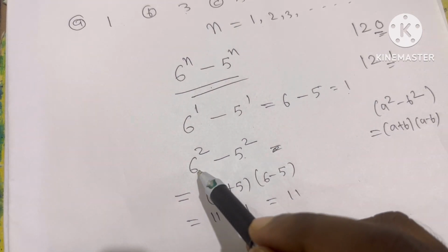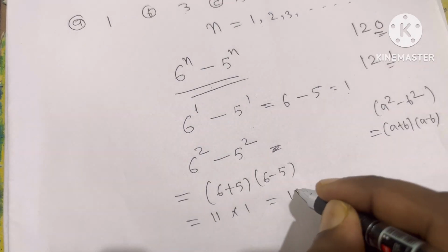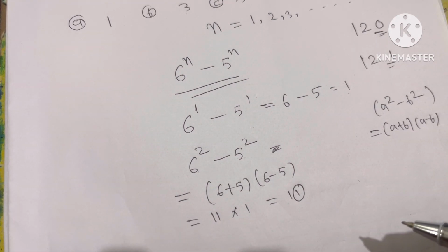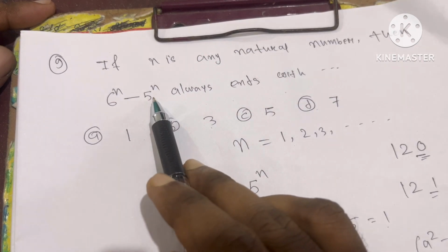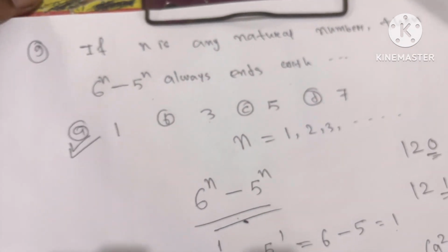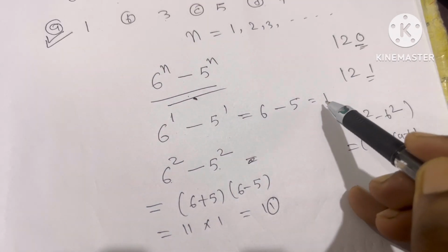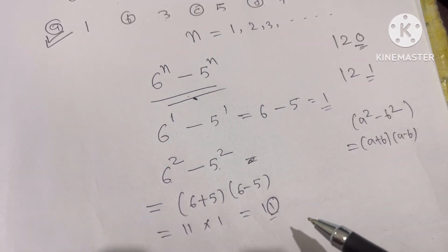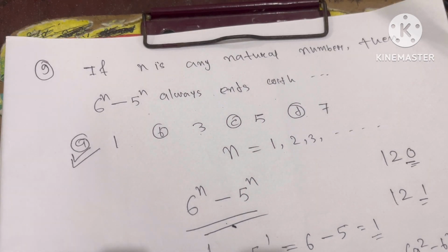So if you put n equal to 2, then 6 power 2 minus 5 power 2 is 11. So what is the last digit? 1. That means for any value of n, the value of 6 power n minus 5 power n always ends with the digit 1. So we have proof for two natural numbers. Since for both we get last digit 1, for every natural number, if you find the value of 6 power n minus 5 power n, we will always get last digit 1. So that's why option A is correct.